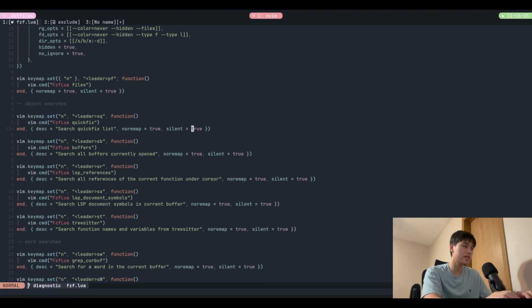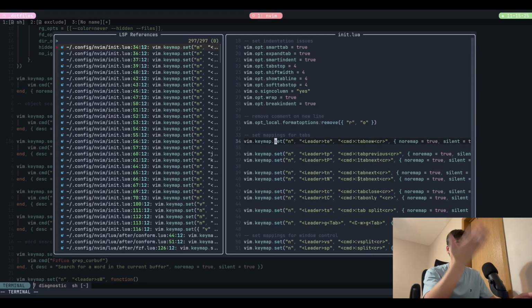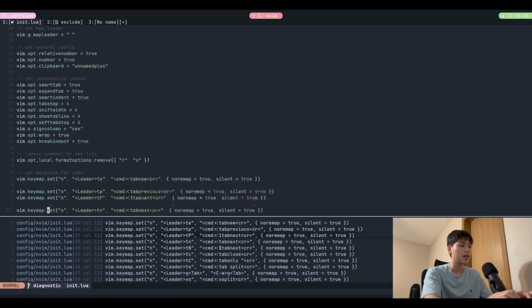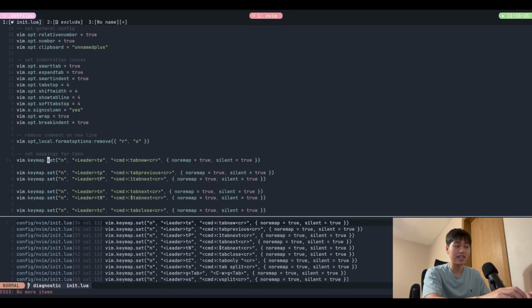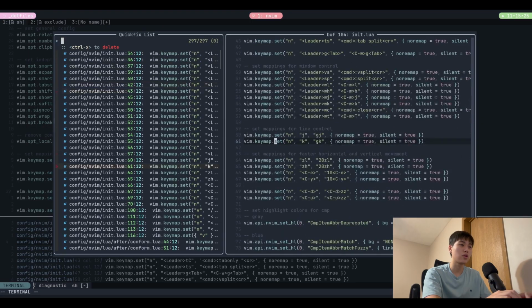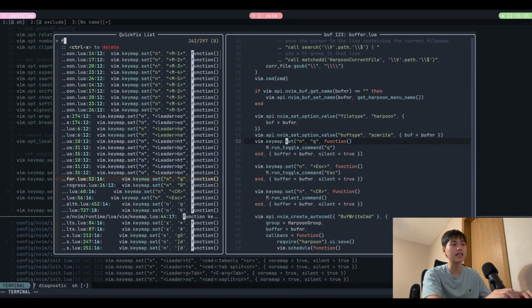For quick fixes, it's kind of the same use case, where it helps in speeding up my native workflow. So if I do leader SR here for searching all references, and then I press Control Q to add them to quick fix, I can navigate the quick fix using the classic C next and C prev, or I can do leader SQ, search quick fix, and have a fuzzy find inside the quick fix itself.